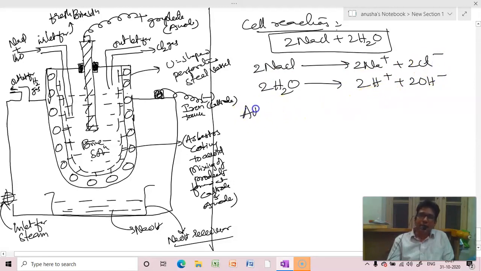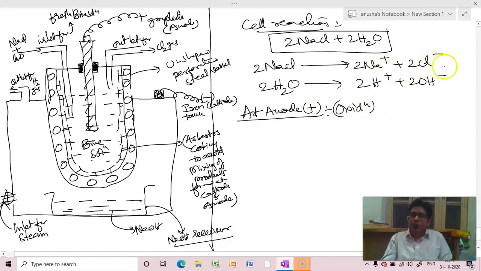I said when we take at anode, which is plus, oxidation has to take place. We know whenever there are two cations and two anions and inert electrolyte like graphite is there, according to PDPT we have to do it.